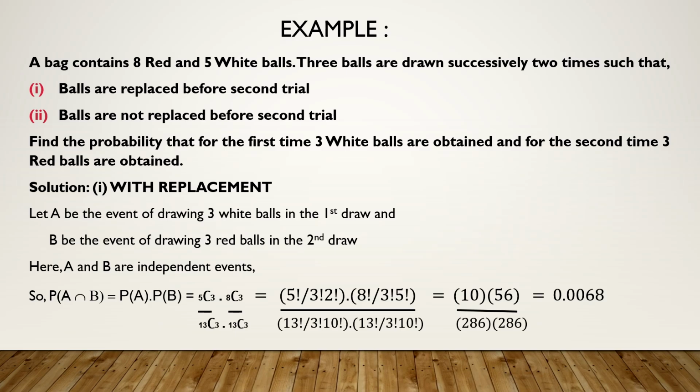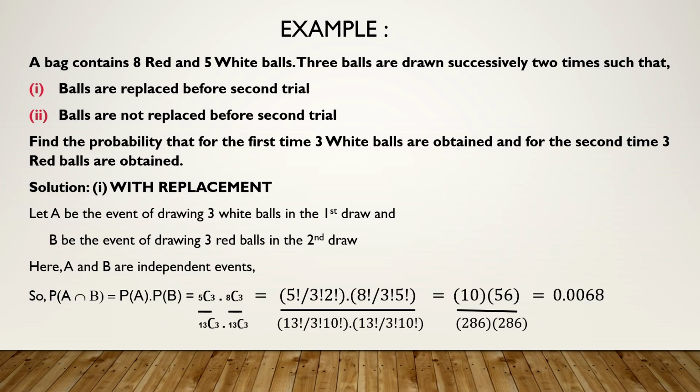So if it is with replacement, first of all define your events properly. A is the event of drawing 3 white balls. B is the event of drawing 3 red balls. What do you ultimately want to find? A intersection B means in the first time you get 3 white and in the second time you get 3 red. That means P of A intersection B. Now whenever it is with replacement, you are putting it back. So the second draw is in no way affected by the first draw, because in the first draw you had all the balls, and in the second draw also you have all the balls. So they are independent events.